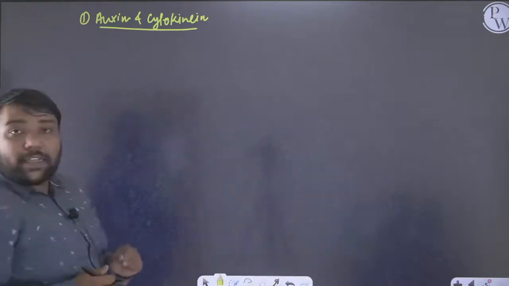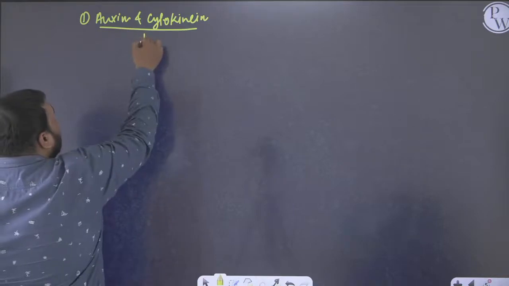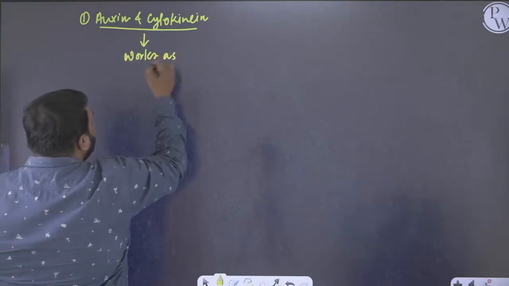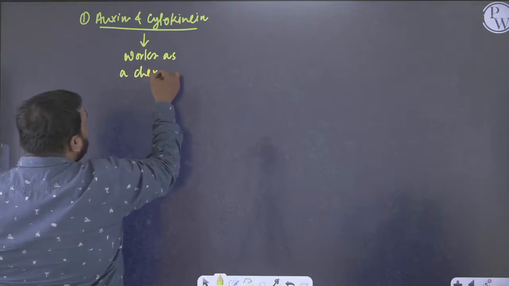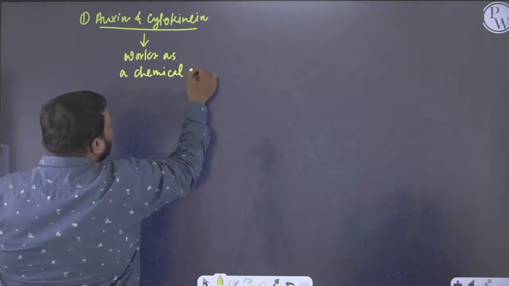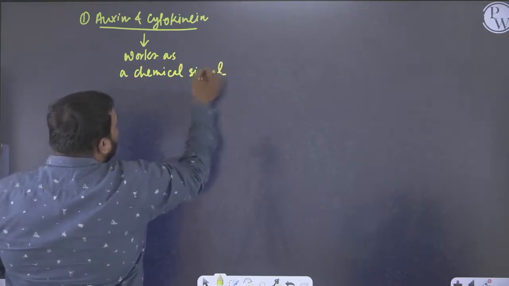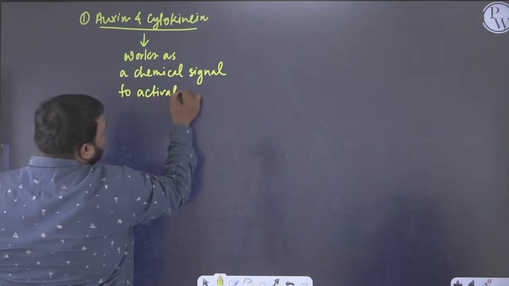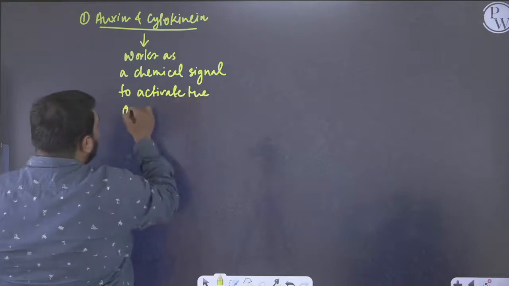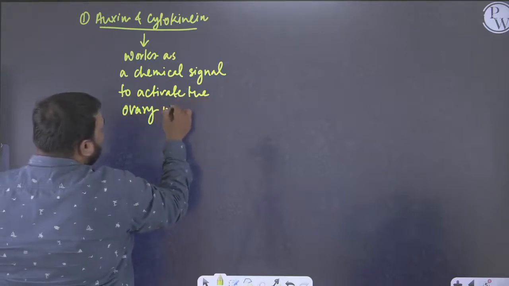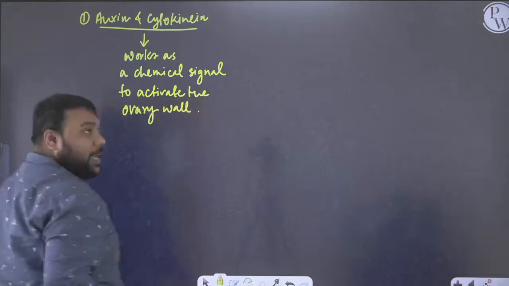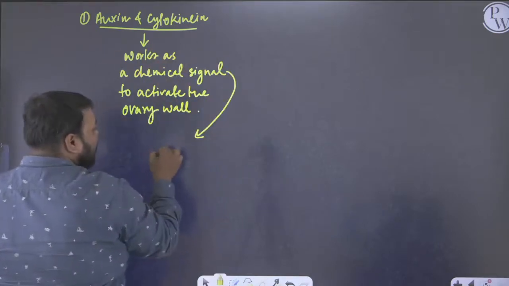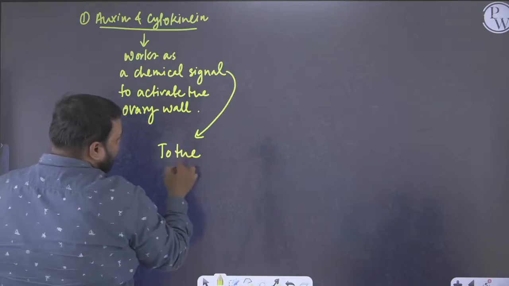So this auxin and cytokinin works as a chemical signal to activate the ovary wall. Okay, and it also acts as a chemical signal to the